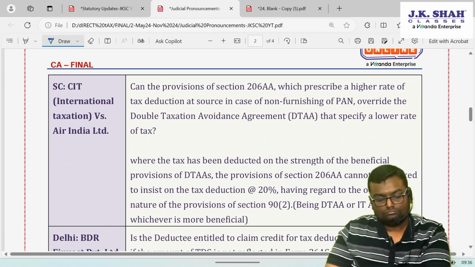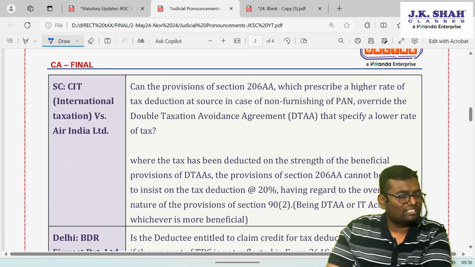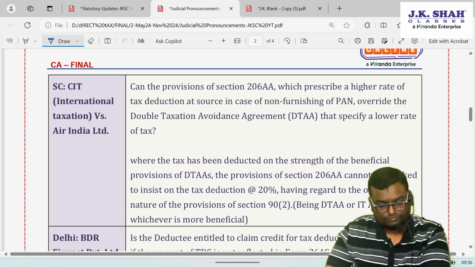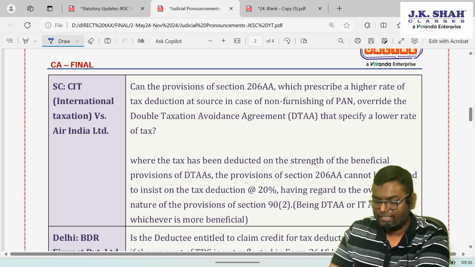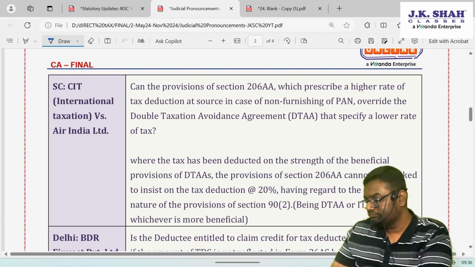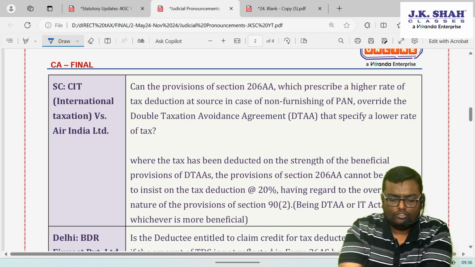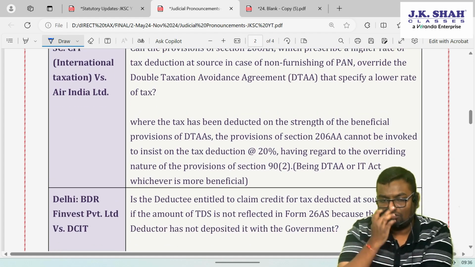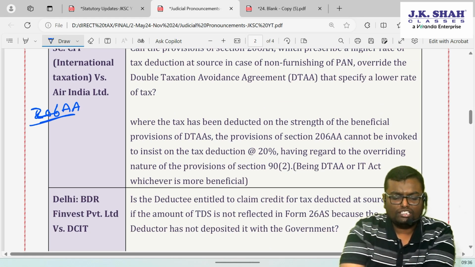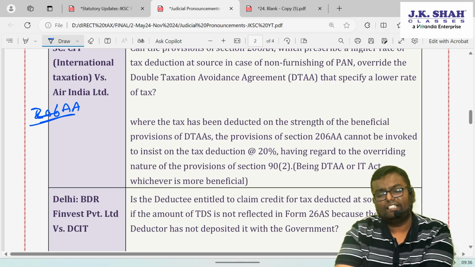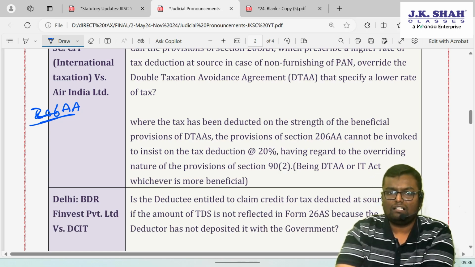Then a very important case law which is relevant in so many aspects. Supreme Court, CIT International Taxation versus Air India Limited. There are 2 points which we need to consider to understand this case law. First, we just discussed section 206AA. If the deductee is not furnishing permanent account number, then TDS will be deducted at applicable rate or 20%, whichever is higher.